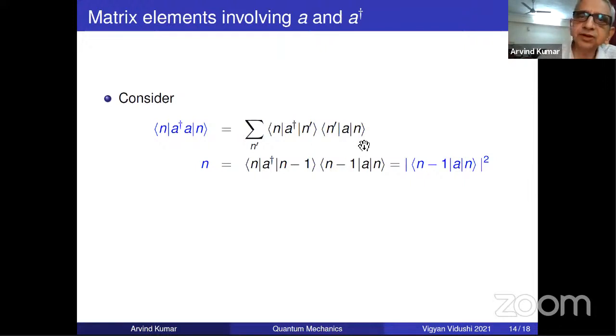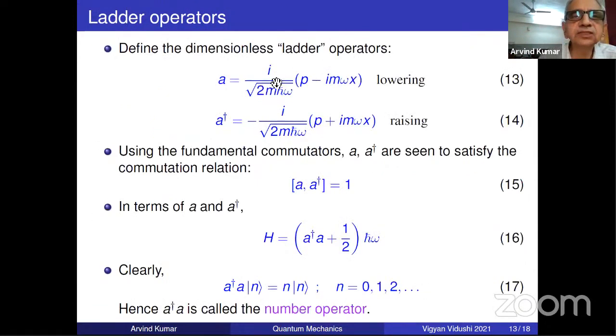n minus 1 will have h cross omega less energy. But that is precisely what A does. A is the lowering operator with some overall coefficients. A is those ladder operators. Please see again, what was this ladder operator?